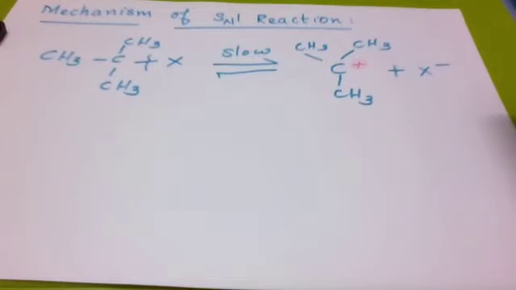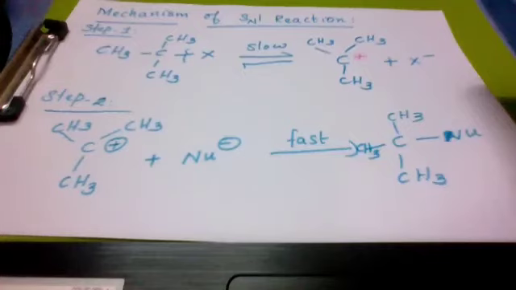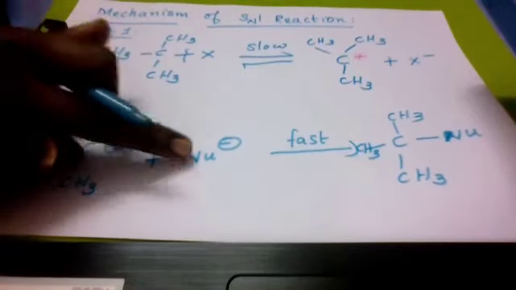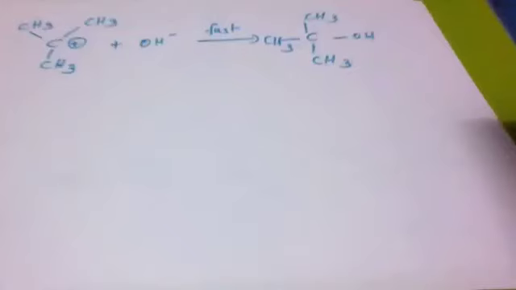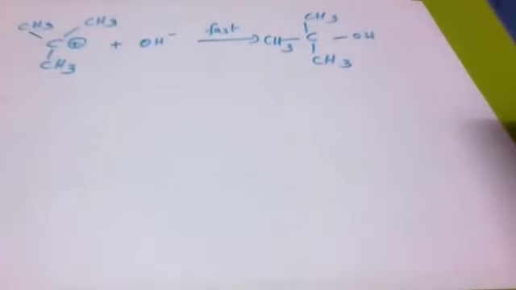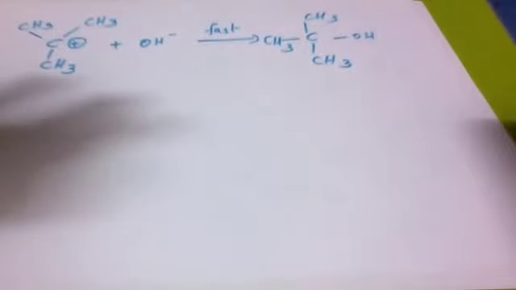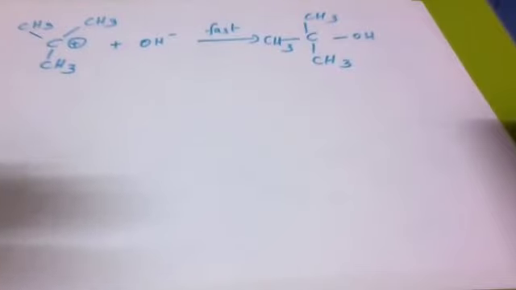In the second step, the carbocation combines with a nucleophile from the reagent or protic solvent to give alcohol. This is the first step. That is, the carbocation combines with a nucleophile to form a product. For example, the carbocation combines with the OH minus, which comes from the water molecule. And after the first step, the second step follows and we get 2-methylpropan-2-ol.